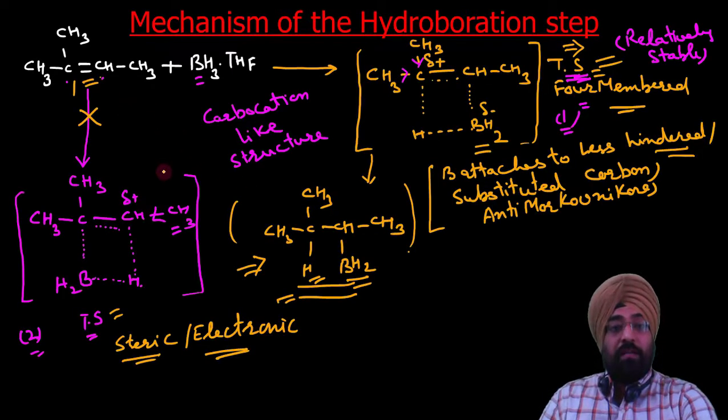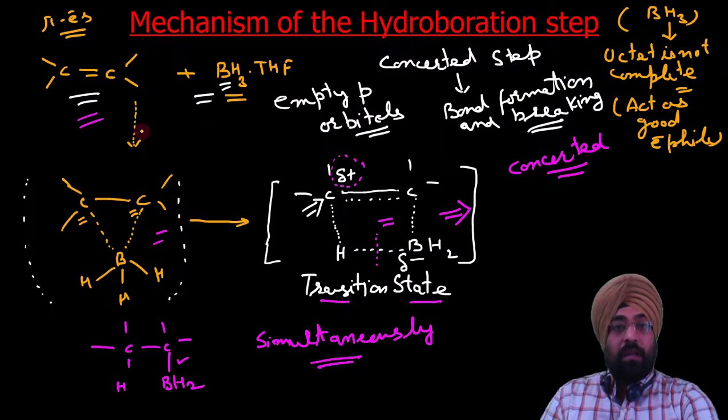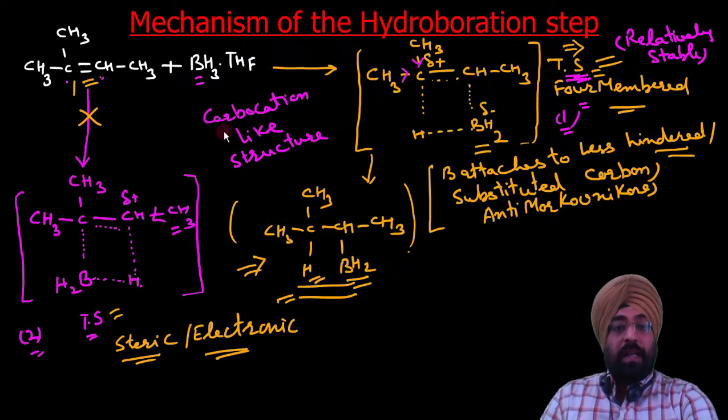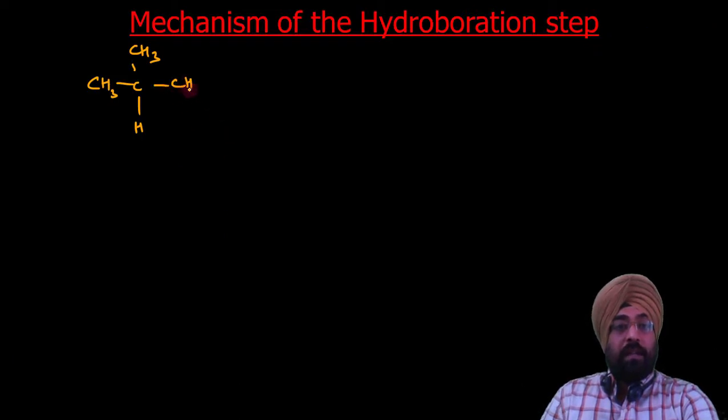Now in the hydroboration mechanism that we have studied, in the next step, this was the hydroboration product, CH3 C CH3 H, then CH BH2 CH3.